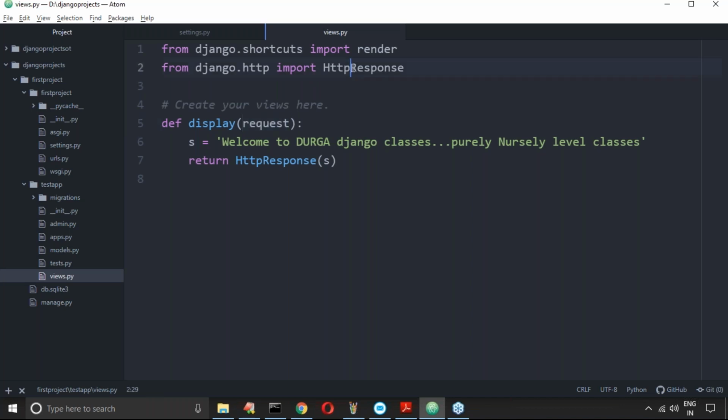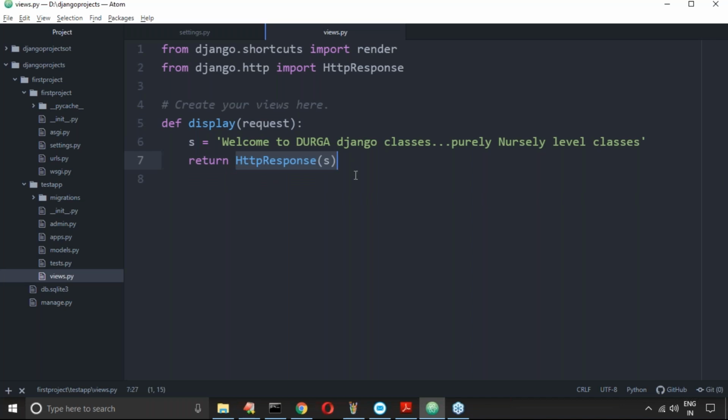Yes, we have to import HTTP response compulsorily because we are using that class. I'm not using the HTTP request object, so don't worry, just keep that in a variable. So now, why are we returning HTTP response?